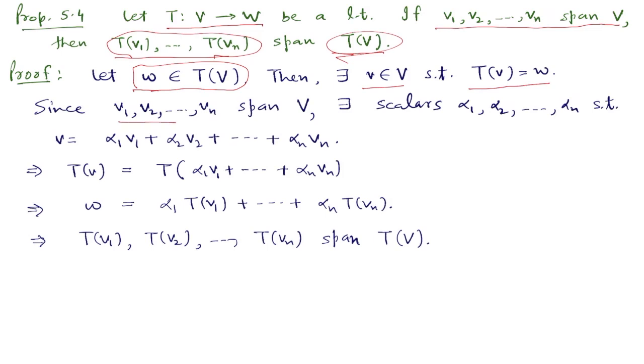But now the vi's span V, so v can be written this way for some scalars alpha i.